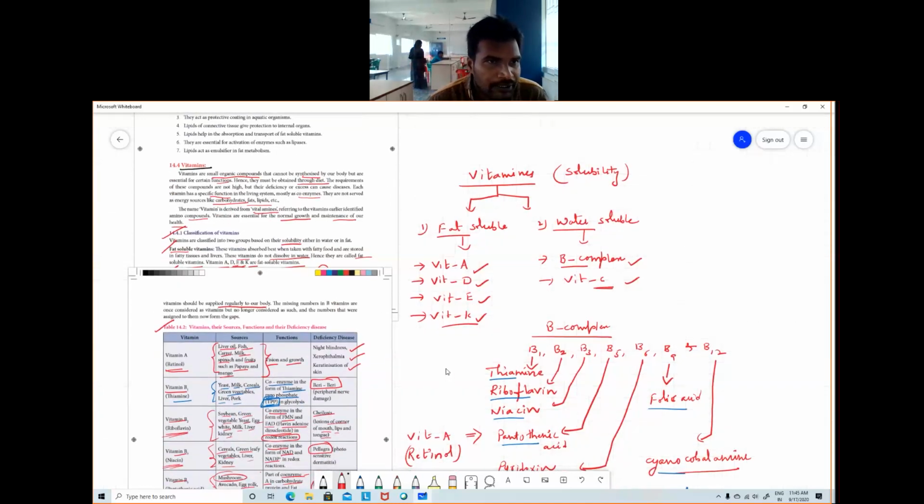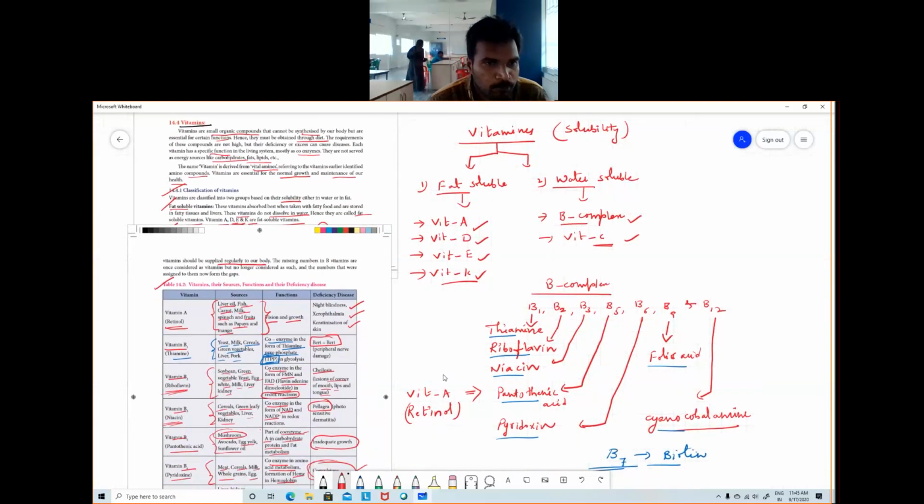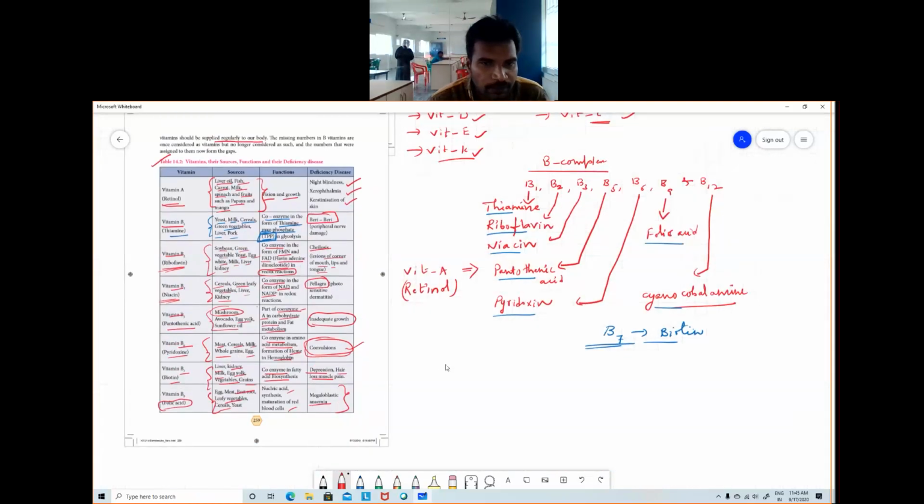One more point: based upon solubility, we differentiate vitamins into two types, fat soluble and water soluble. Under fat soluble are A, D, E, and K, and under water soluble are the B complex vitamins and C. So all of you go through the names of the vitamins, their functions, and their deficiency disorders. Very, very important concept.